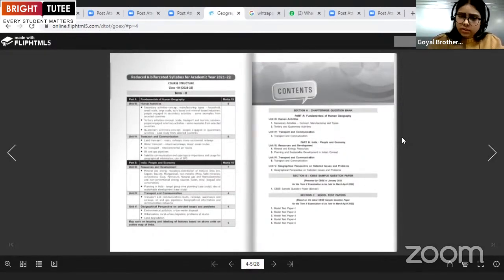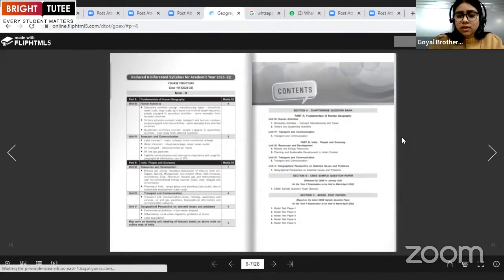And in unit 4, again, transport and communication. And in part B, we have 3 units: unit 3, unit 4, and unit 5. In section B, we have the sample question paper, that is a solved one. And in section C, we have the model test paper that will help students to revise the questions.